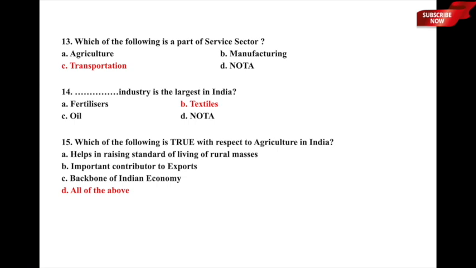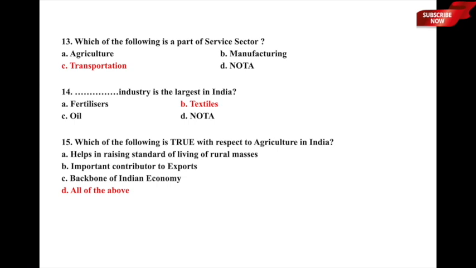Which of the following is true with respect to agriculture in India? What is true with respect to agriculture in India? And the underlying options are A, helps in raising standard of living of rural masses, B, important contributor to exports, C, it is the backbone of Indian economy, and D, all of the above.